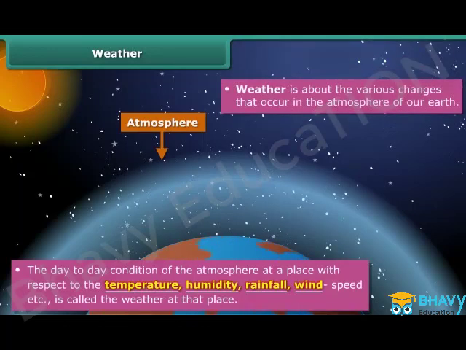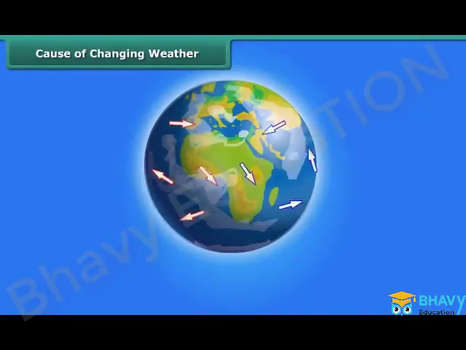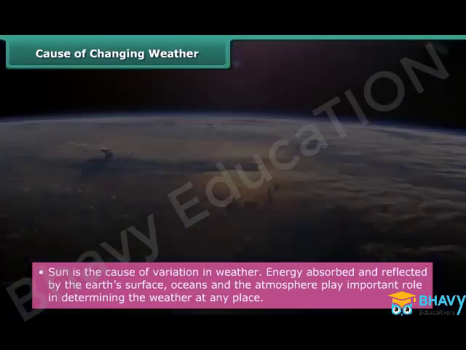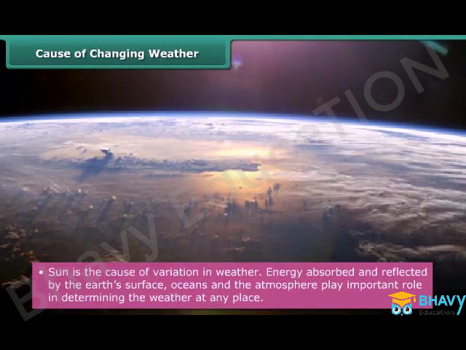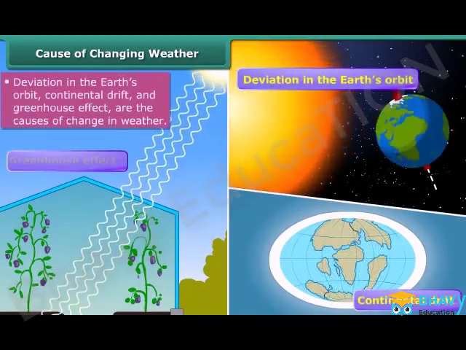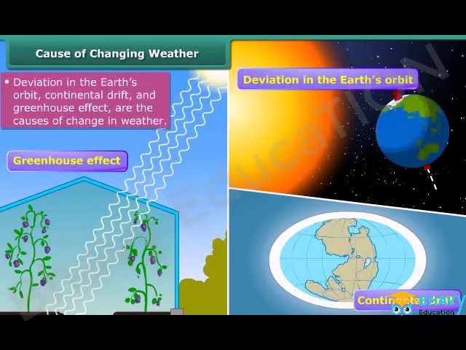Weather is about the various changes that occur in the atmosphere of our Earth. The weather is such a complex phenomenon that it can vary over very short periods of time. Do you know what the reason for changing weather is? The sun causes all changes in the weather. Energy absorbed and reflected by the Earth's surface, oceans, and the atmosphere play important roles in determining the weather at any place. Also, deviation in the Earth's orbit, continental drift, and the greenhouse effect are additional causes of the changes in weather.